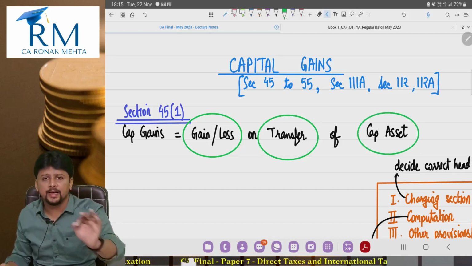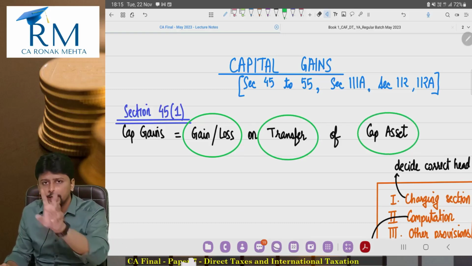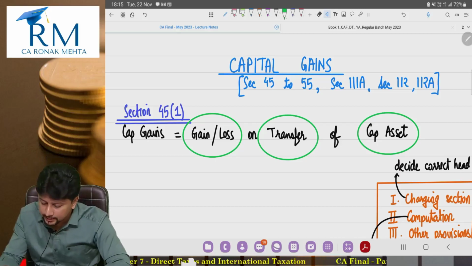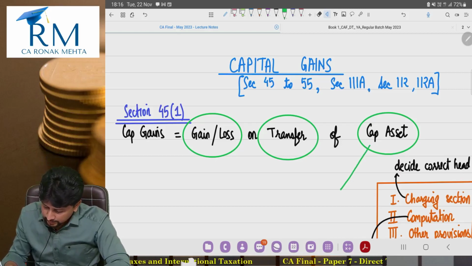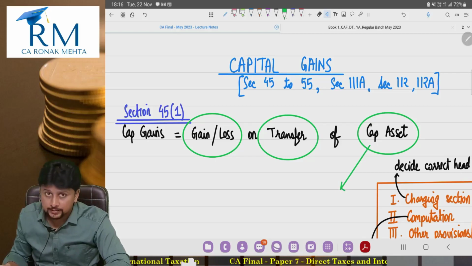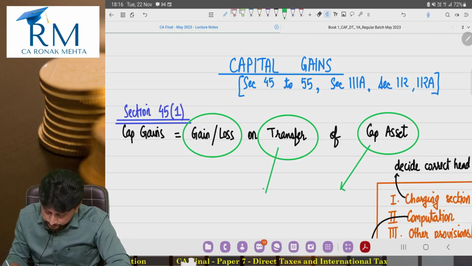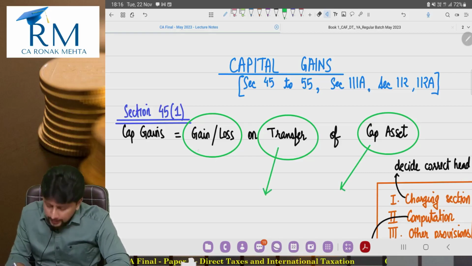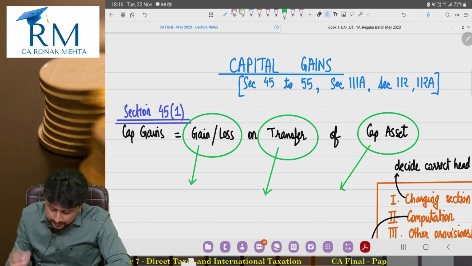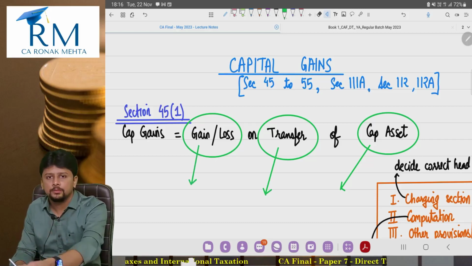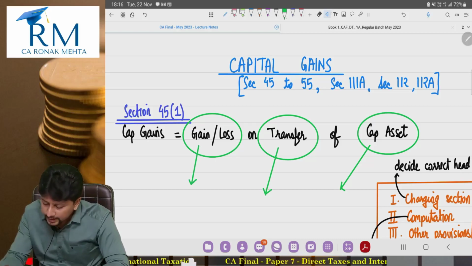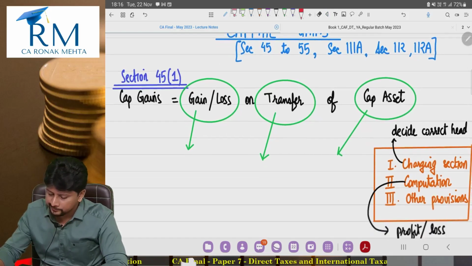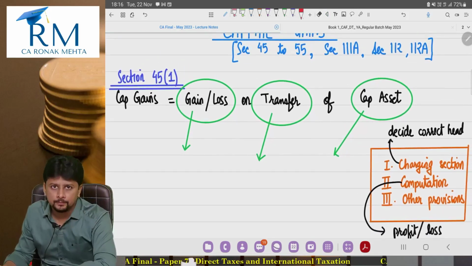I can divide the charging section of capital gains into these three parts, these three categories. Number one, there must be a capital asset. Number two, it must be transferred. Then whatever profit or gain I get will be as per this head of income. Now, why did I do this? Pretty simple. What's a capital asset?